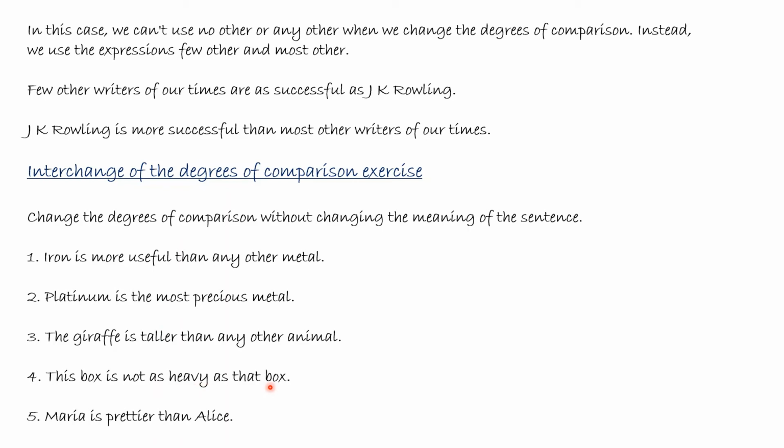Now, this box is not as heavy as that box. Here comparison is drawn between two objects, so we can interchange it only into the comparative. This is positive, "as heavy as", so it will become "heavier". This box is not as heavy as that box, so that box is heavier than this box. Next sentence: Maria is prettier than Alice. Again comparison is drawn between two people, Maria and Alice. So Maria is prettier than Alice, which means Alice is not as pretty as Maria.